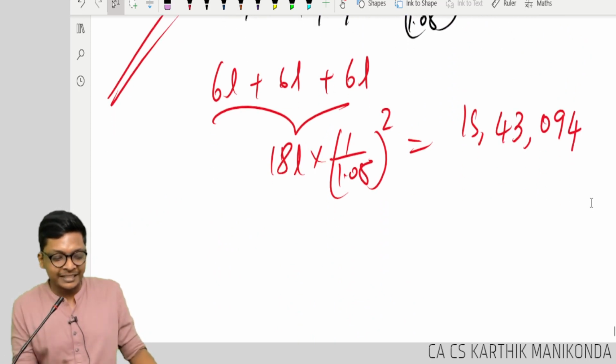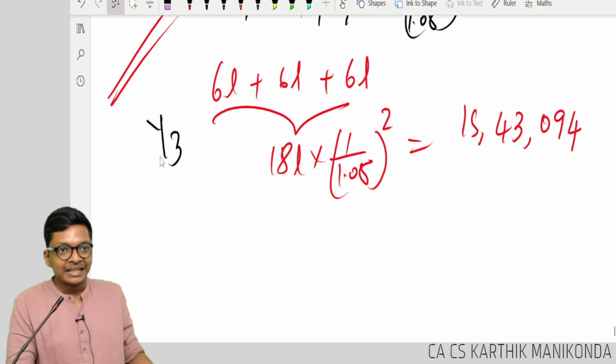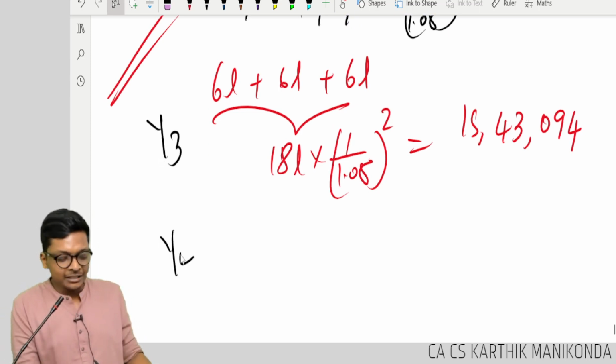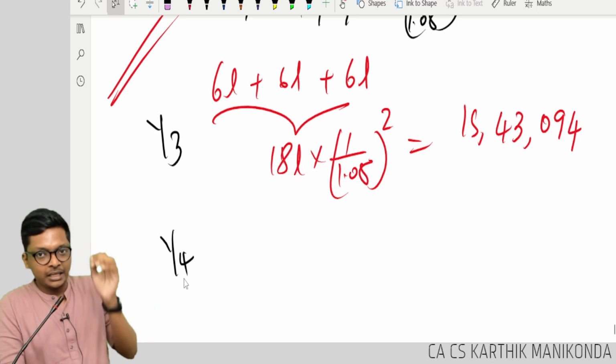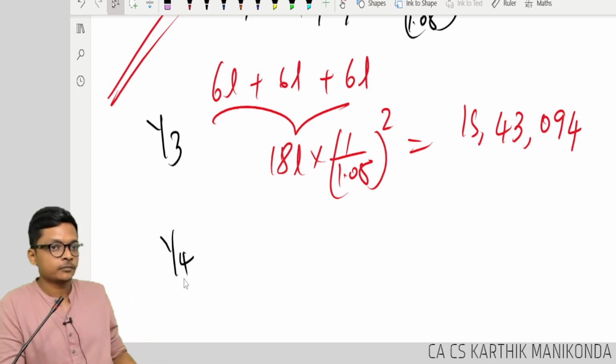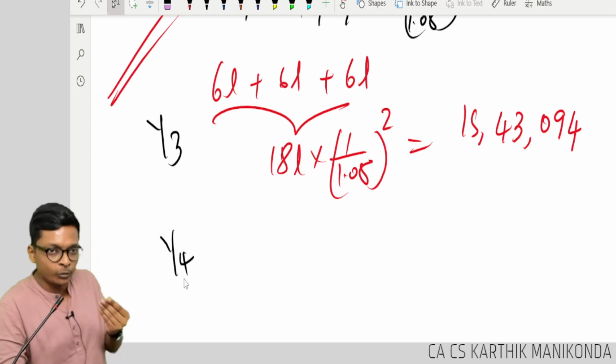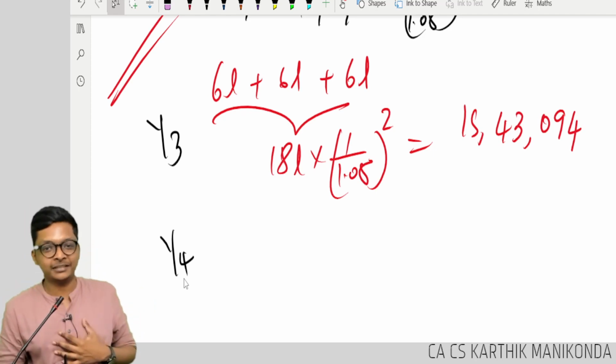Now I am introducing the next concept. Follow carefully. This is still year 3. What is the guarantee that every year my salary will be 6 lakhs? It can increase. Why will it be 6 lakhs for all the 5 years?